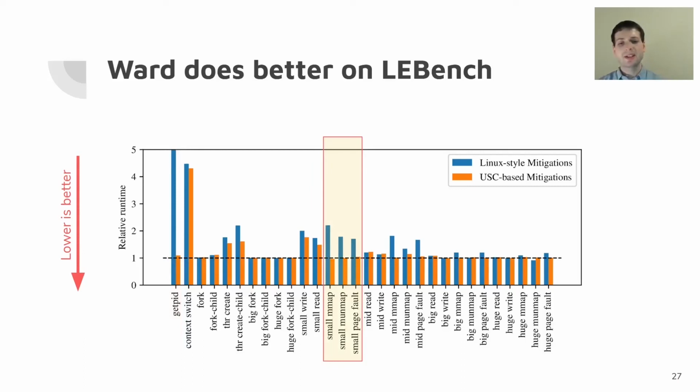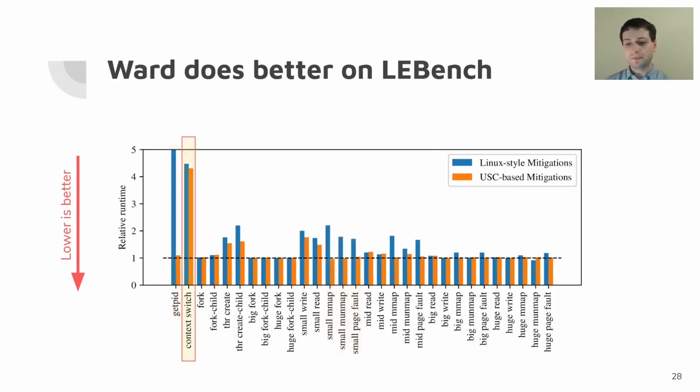Then we can see there's a couple other system calls here that also have almost no mitigation overhead when running with USC-based mitigations. So this is small mmap, memory mapping a single page of memory, unmapping a single page of memory, or lazily faulting in some memory that's already been mapped. All three of these have almost no overhead with our design, and fairly substantial overhead running with Linux-style mitigations.